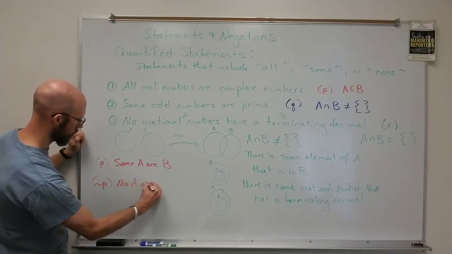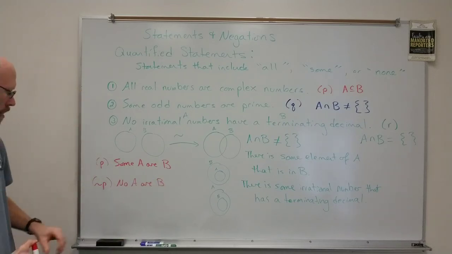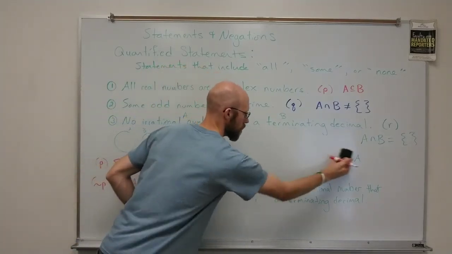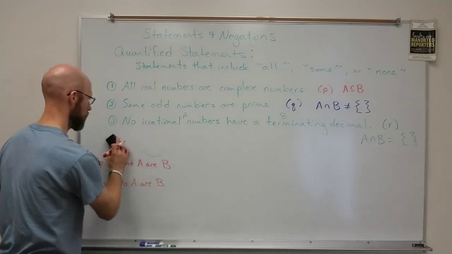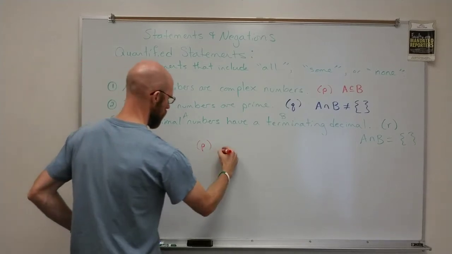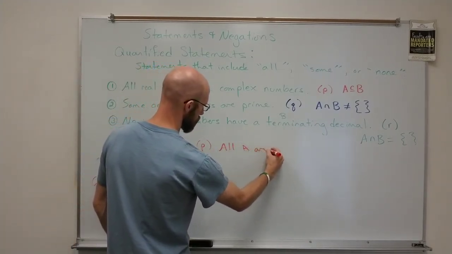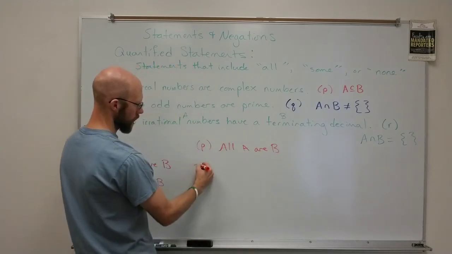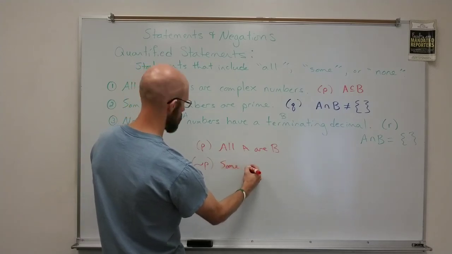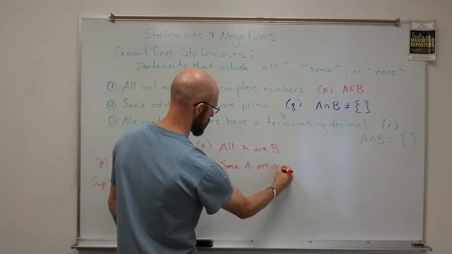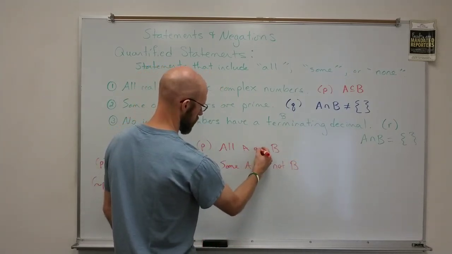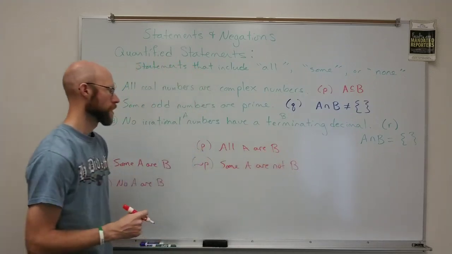no A are B. And if P was all A are B, then the negation of P would be some A are not B. That word "are" is very hard to read, isn't it? There we go.